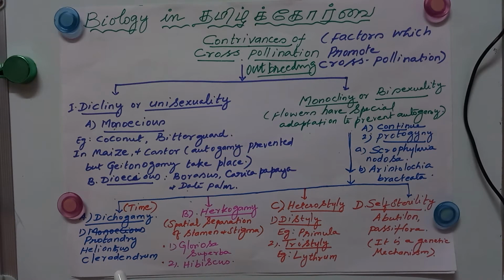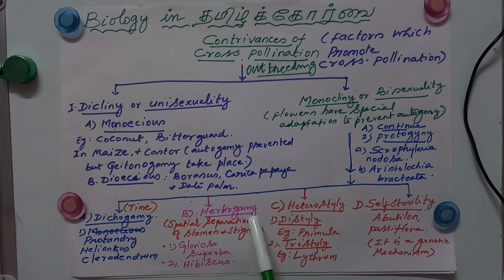Example: Helianthus and Clerodendron. In the same way, protogyny. Proto means first, gyne, gynoecium. The gynoecium matures first. Okay, so here examples: Scrophularia nodosa, next one Aristolochia bracteata. Okay, so these are coming under dichogamy.